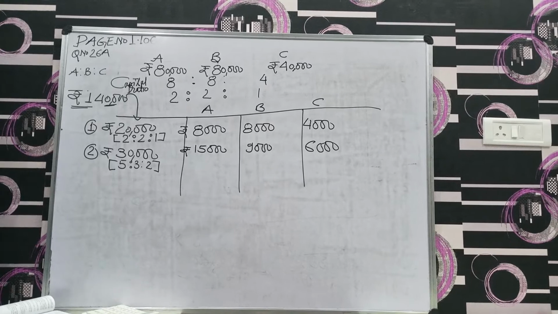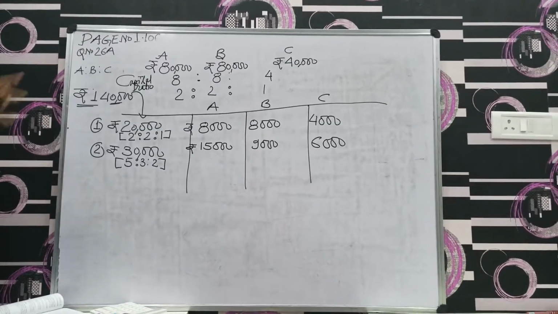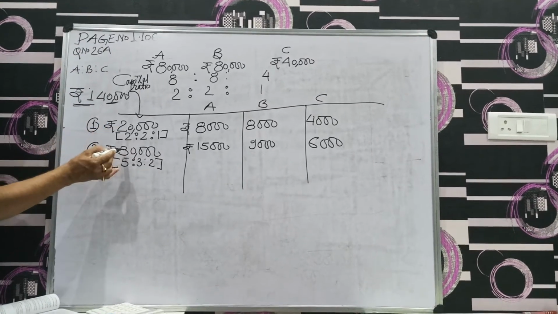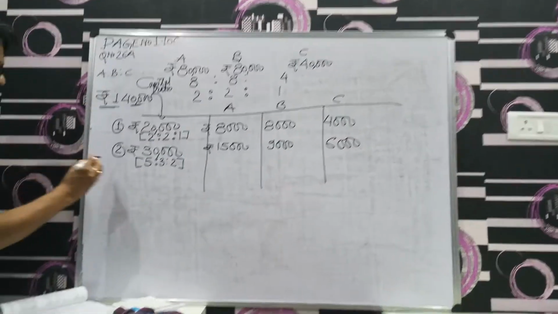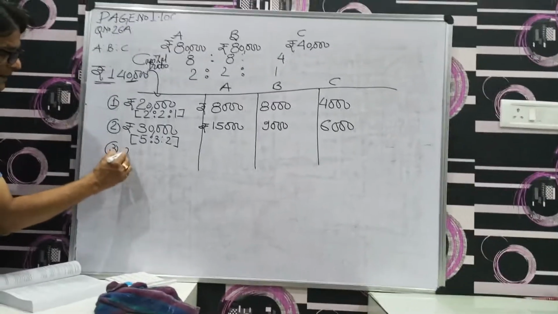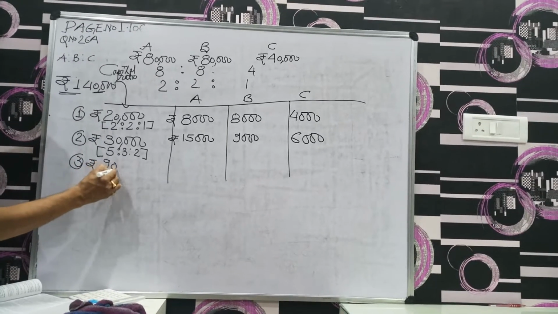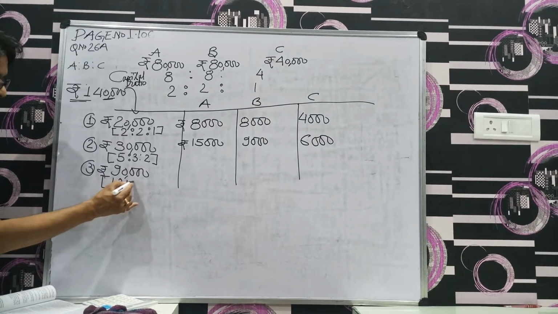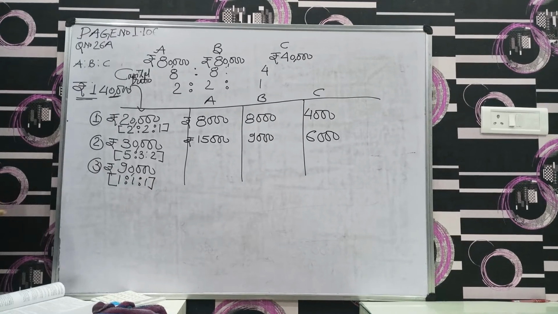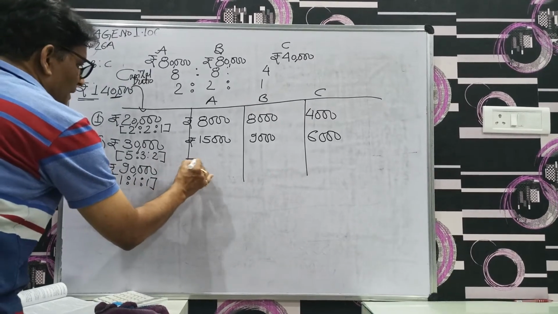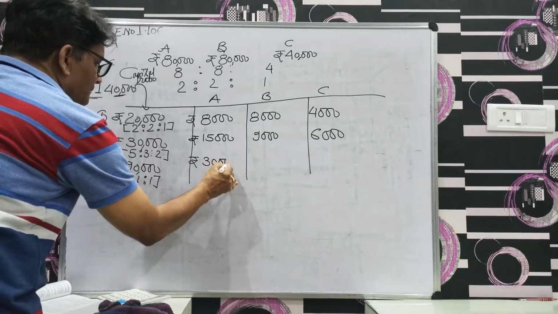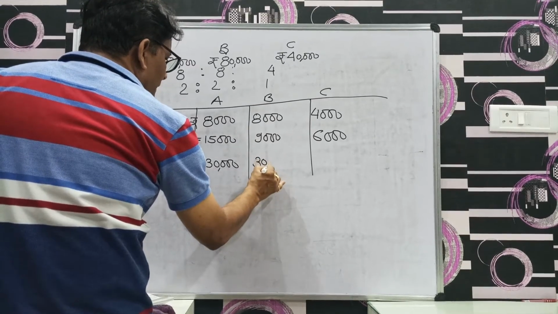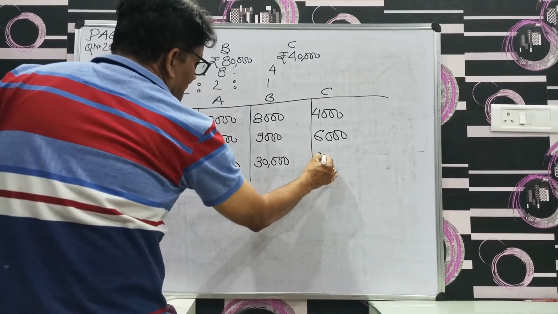And the remaining to be shared equally. Now what is the remaining? We have total divisible profit 1,40,000. Out of 140, we distributed 30 plus 20, 50,000. Now the remaining profit would be 90,000. So 90,000, how many partners do we have? 3, and they want to distribute equally, 1:1:1. So it would be 30,000 each: 30,000 for A, 30,000 for B, and 30,000 for C.